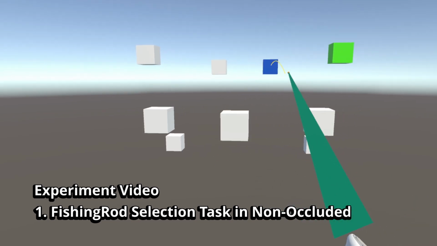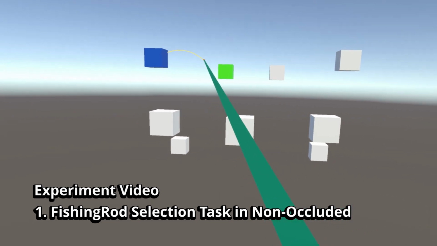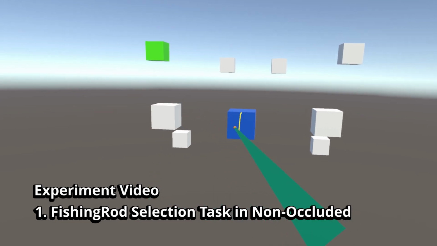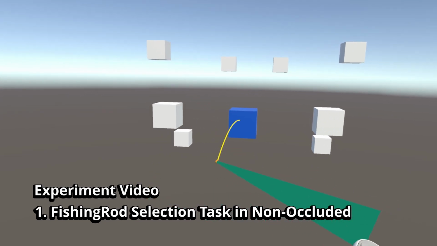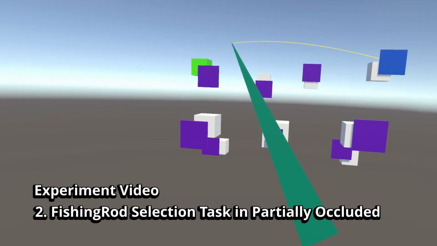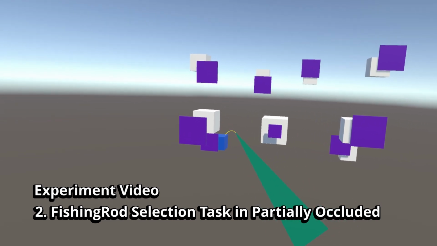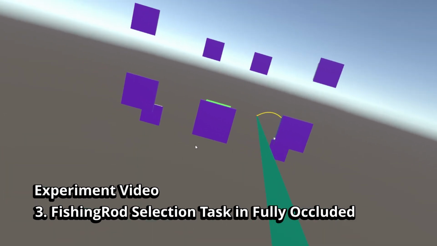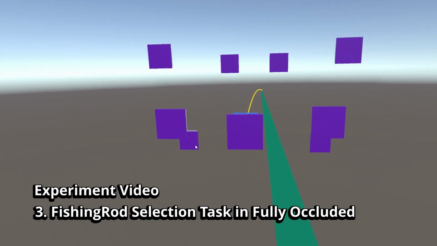First, fishing rod selection task in non-occluded. Second, fishing rod selection task in partially occluded. Third, fishing rod selection task in fully occluded.